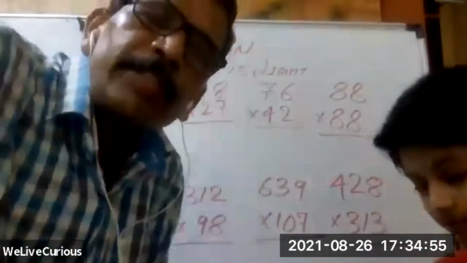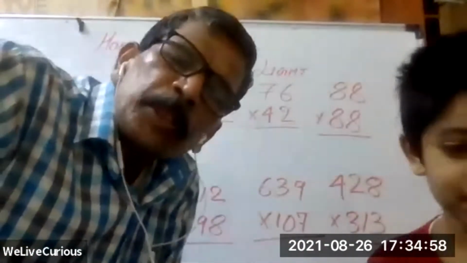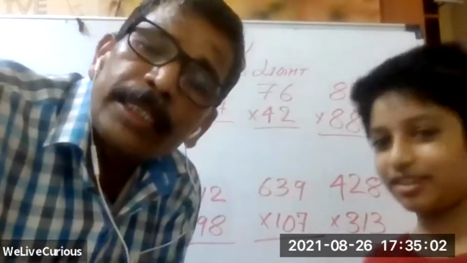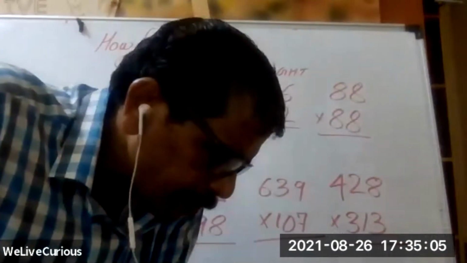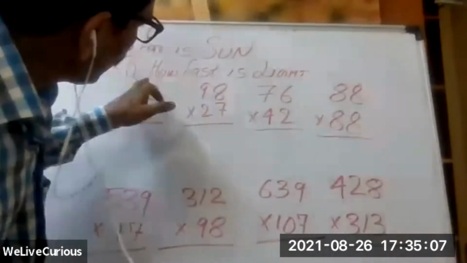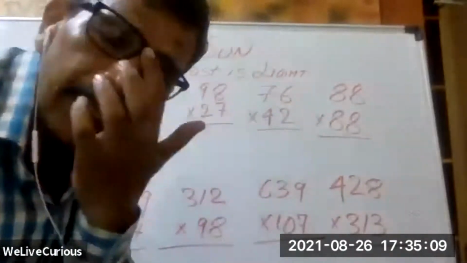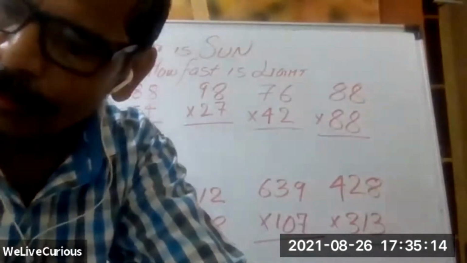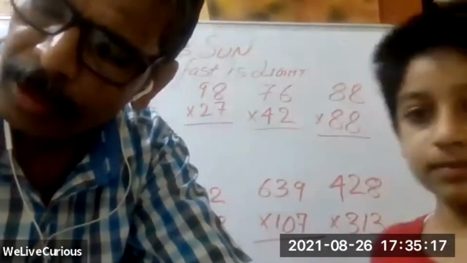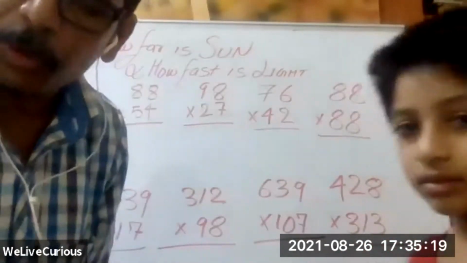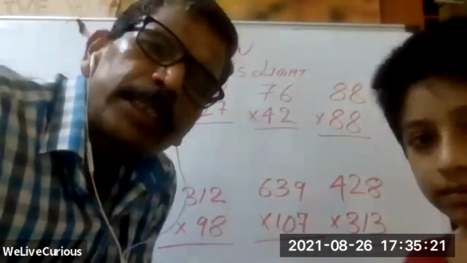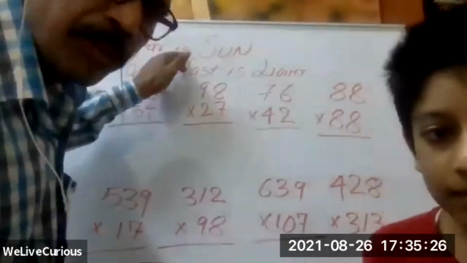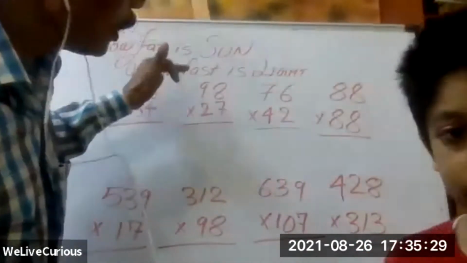Now, how fast can we calculate it? What inputs do we need? Listen to what he is saying. Yes, first we need the speed of light. Perfect. How fast is the light? And then we need to know how much distance the Earth is from the sun. Yes, you are very right. So can you look these two pieces of information up on the internet and find out how far the sun is from Earth and how fast the light is?